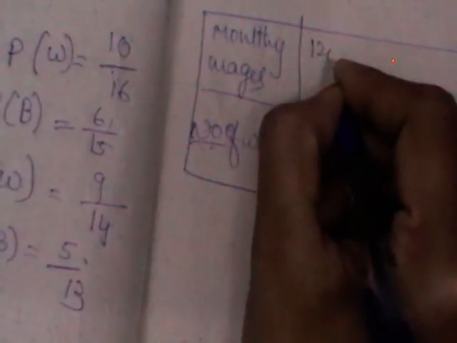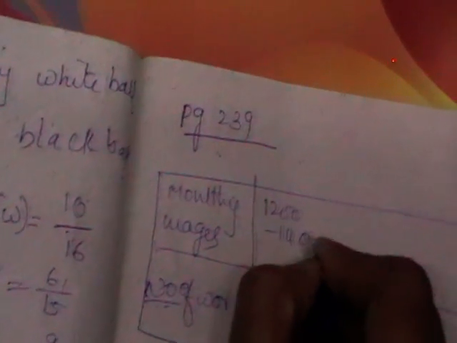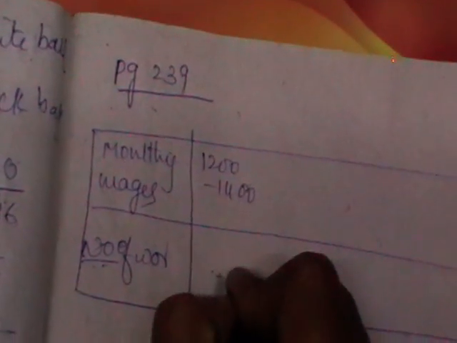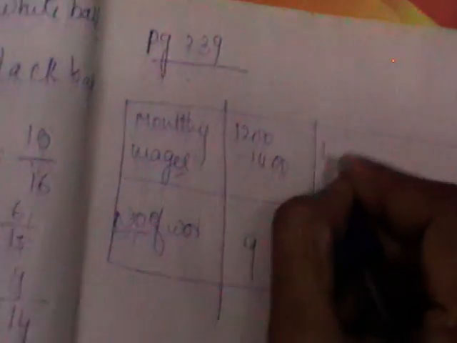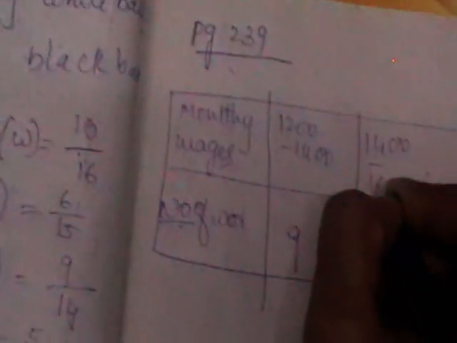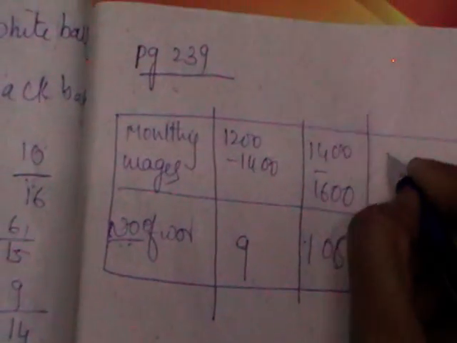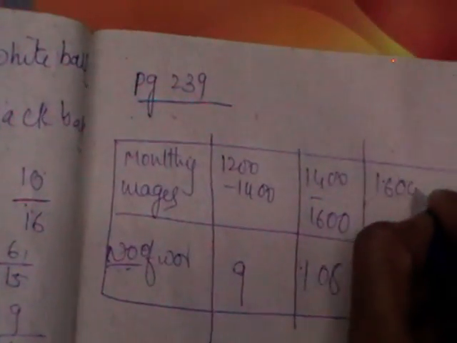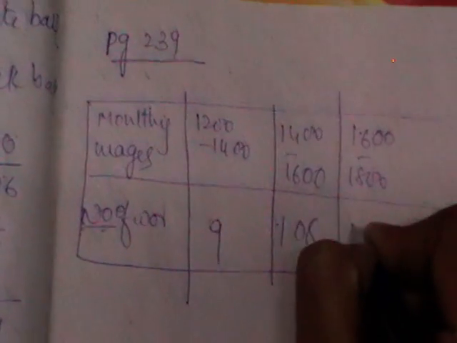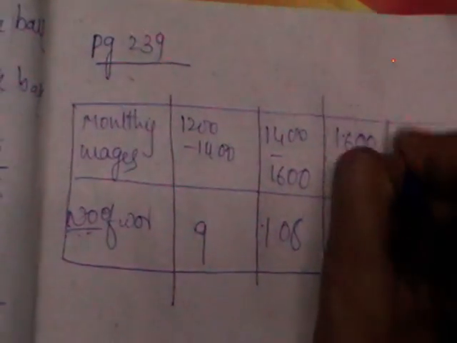So 1200 to 1400, who receive those monthly wages, there are 9 employees, and those people who receive the salary between 1400 to 1600, there are 108 workers, and those who receive from 1600 to 1800, there are 488, and so on.